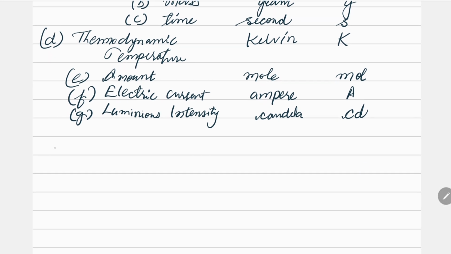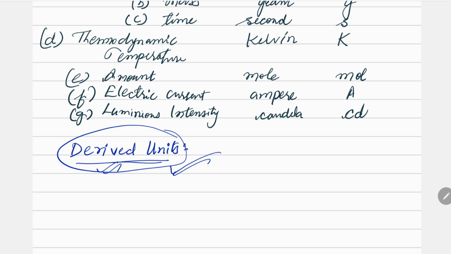Next comes derived units. These units are derived from various fundamental units, so that's why they are known as derived units. The rest of whatever unit we are going to use, like speed or velocity, is actually going to be a derived unit, right?